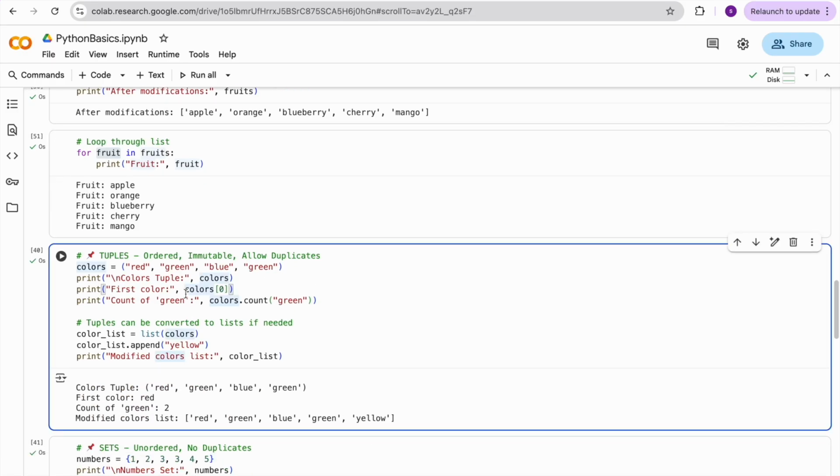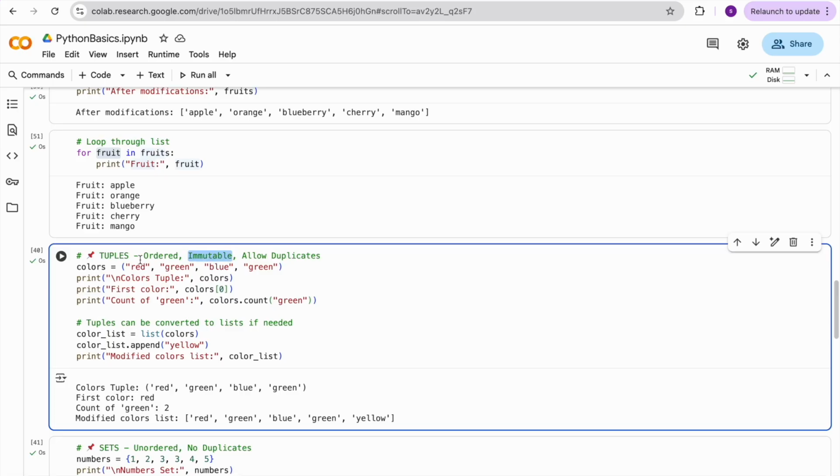After the list, we have another important data structure, that is tuple. Tuple is very similar to the list, but it has some differences. One thing is ordered. A list is not ordered, so you cannot guarantee the order, but a tuple is ordered and immutable. What do I mean by immutable? I discussed earlier that a list is mutable, which means you can change any element at any place in the list.